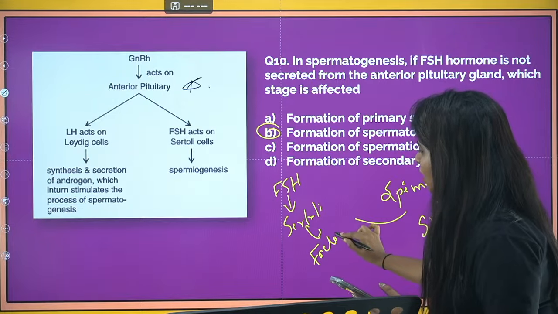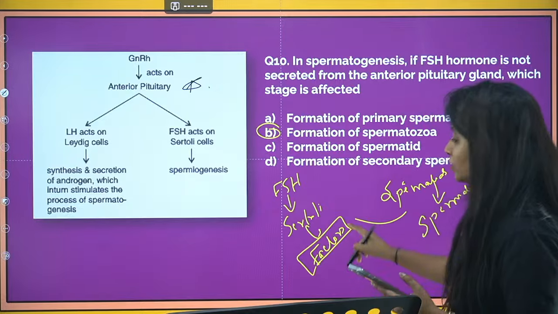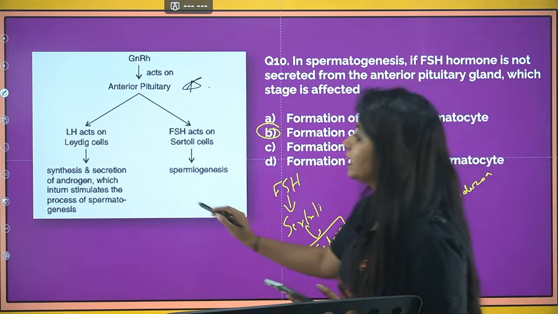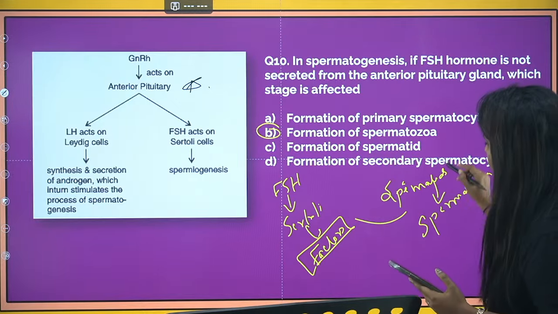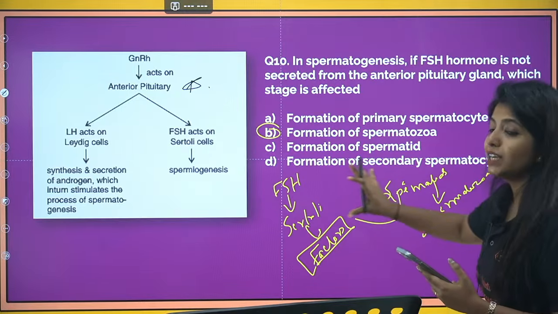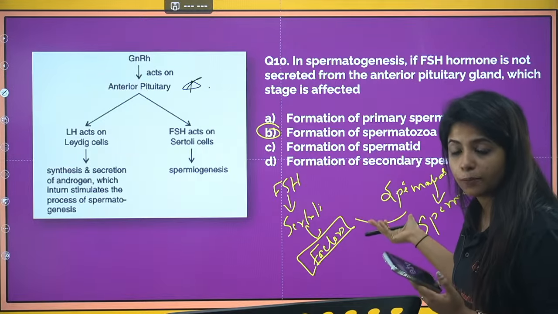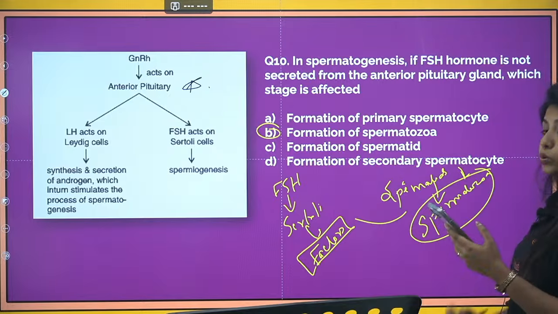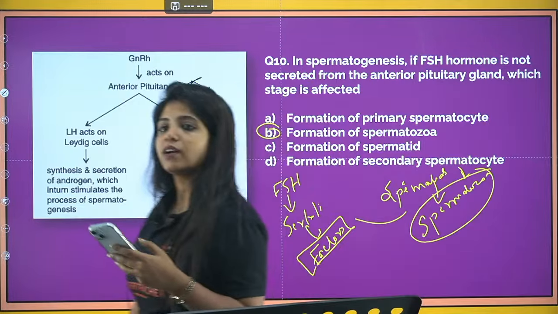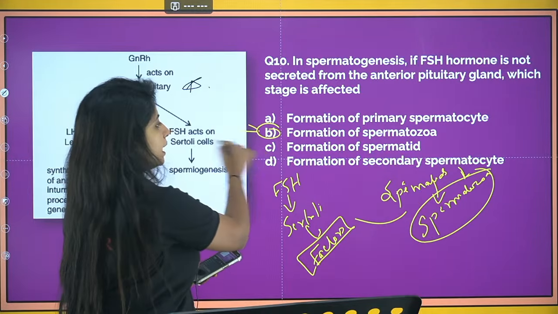Now you might think, why do you need these factors? These factors tell the testosterone, the male sex hormone, to stay here itself so that this process can happen smoothly. If these factors are not there, testosterone would not be here in high amount and this process would not happen, so formation of spermatozoa would be affected. Which is why our answer for this question would be B.